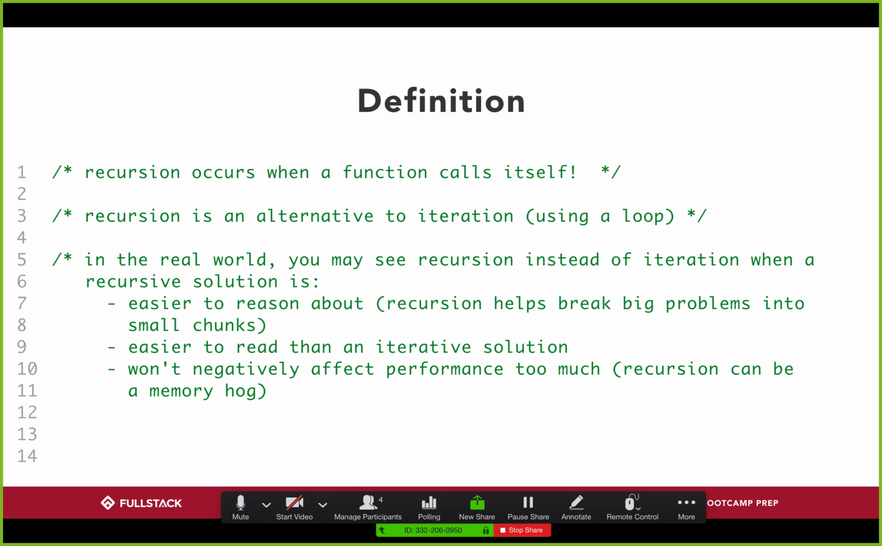And lastly, it's something that can solve a certain class of problems that you can't solve any other way. So those are just some buzzwords to throw out at you.